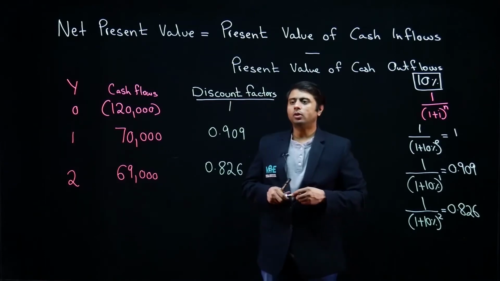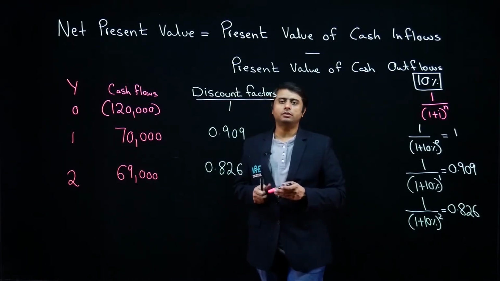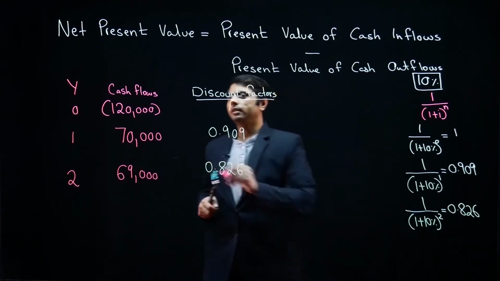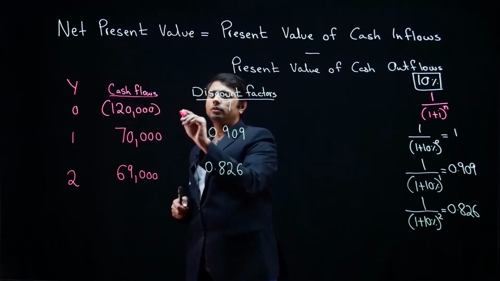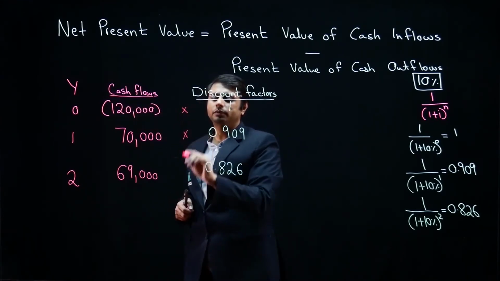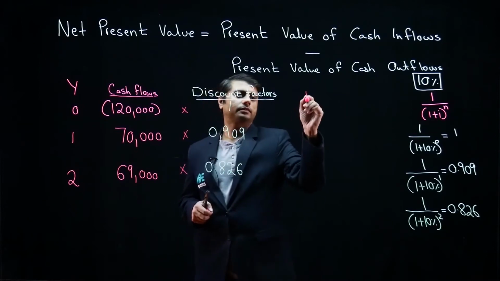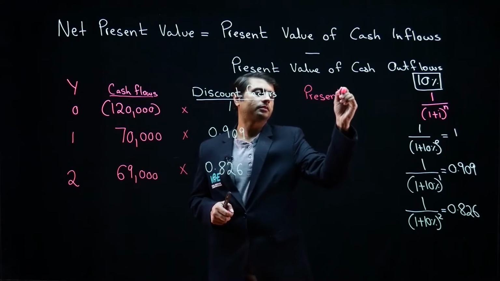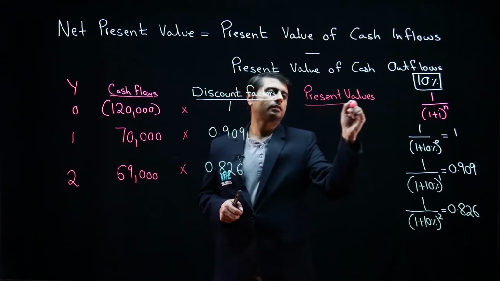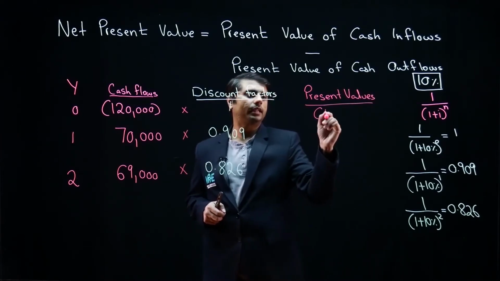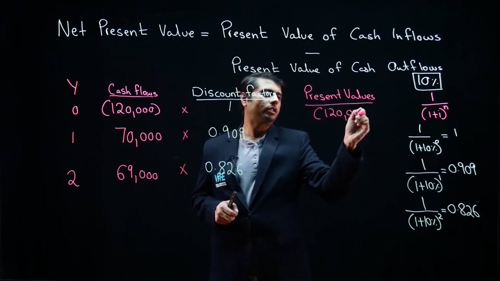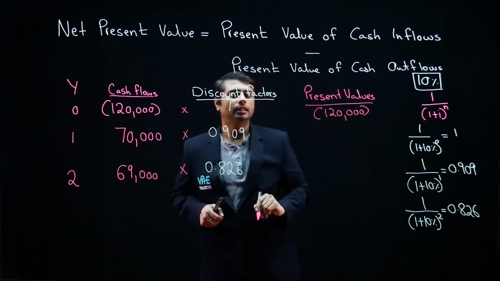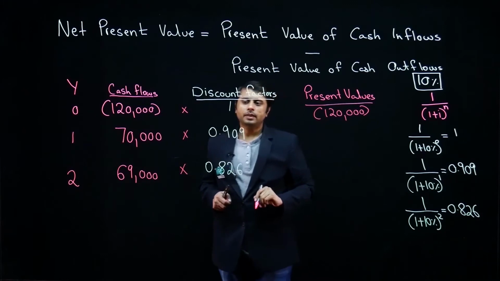Now, in order to calculate the present value of all cash flows, we will multiply the cash flow amounts with their respective discount factors. Therefore, our present values will be negative 120,000. A negative sign or bracket indicates that there was an outflow.